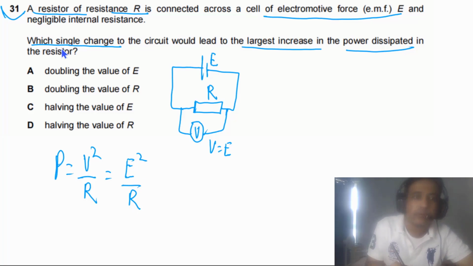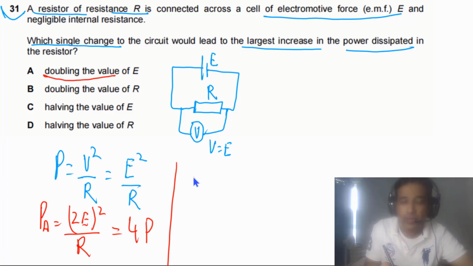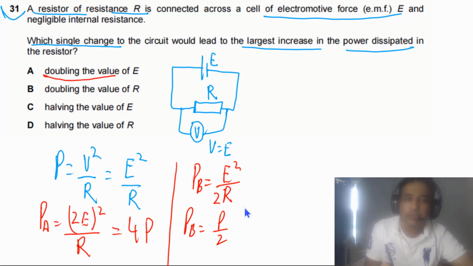Now if you look at the given options, for the first case it is doubling the value of E. So we can write down PA. If we double the value of E, it means we have 2E squared divided by R, so in this case we have 4 times P. For option B, doubling the value of R, we can write down PB. This is E squared divided by 2R, so PB is equal to P divided by 2.